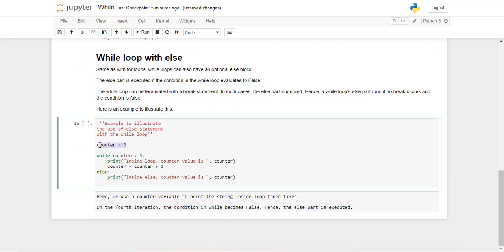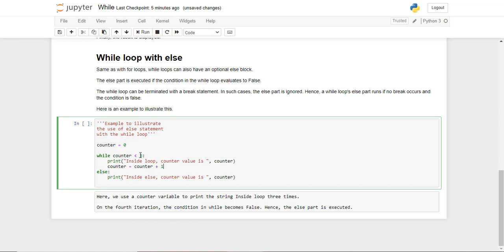We set the counter to 0. This is the preparation for the while loop. As long as the counter is less than 3, we're going to keep printing this. Inside the loop, counter value is, and then whatever the value of the counter is going to be printed here. So we'll start off with 0. Once we have done the printing, we're going to increment the counter value. Then the loop segment ends over here, so it's going to go to the next iteration. This keeps looping as long as it is less than 3.